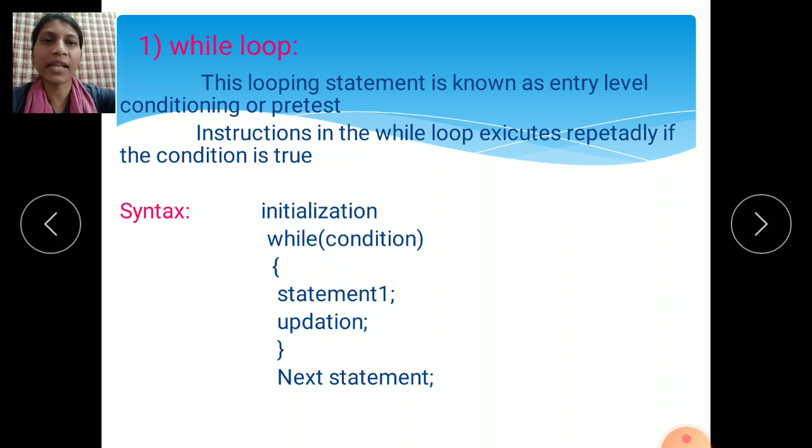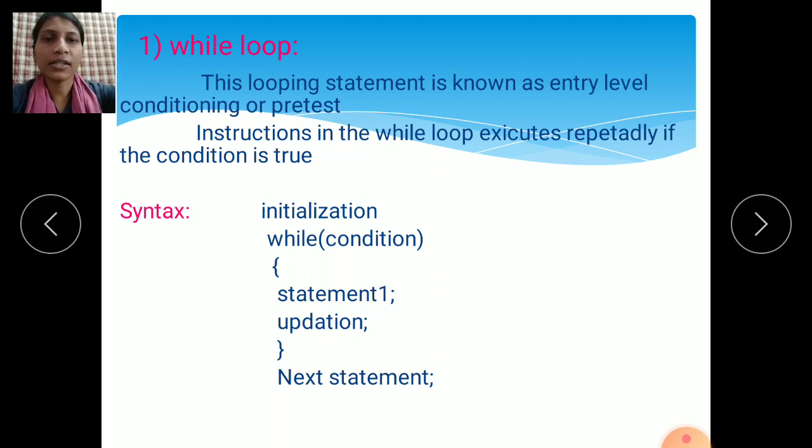So the loop is executed again and again, repeatedly, until the condition becomes false. If the condition is false, it comes out of the loop and your program stops there.